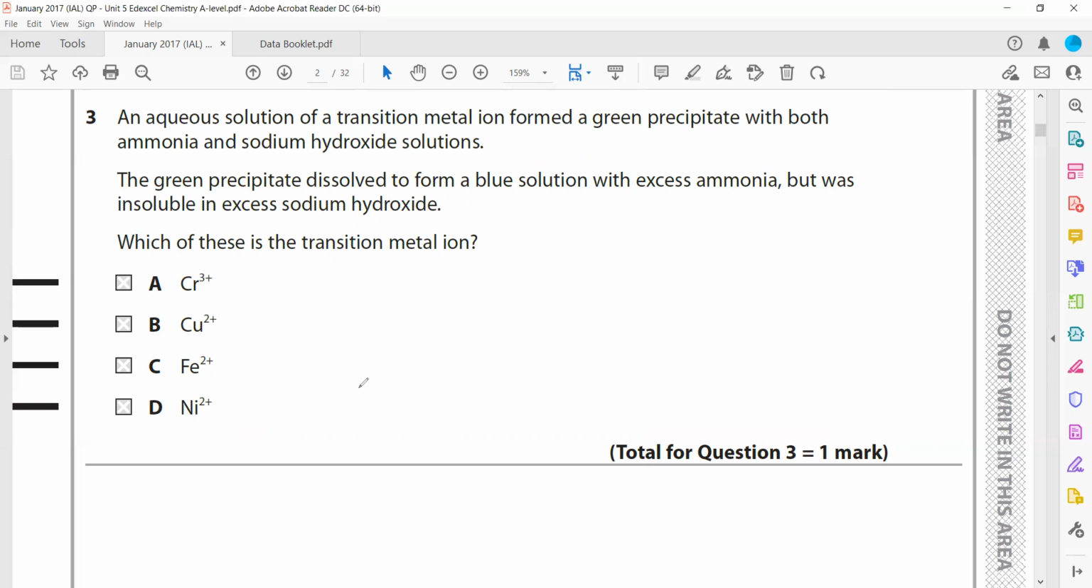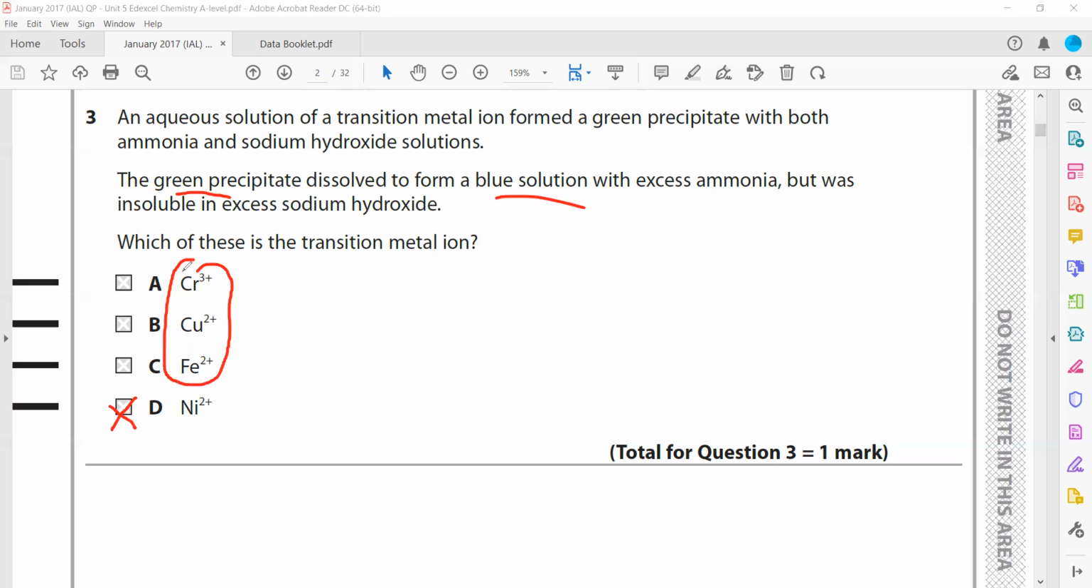Iron 2 is dirty green, and iron 3 is red brown. Copper is blue, the precipitate will remain blue. Chromium is green. So the only case where the green precipitate becomes a blue solution is nickel. In these other cases, the precipitate does not change color, or even if the precipitate dissolves, the solution does not change color. Chromium is there, it is a green precipitate.